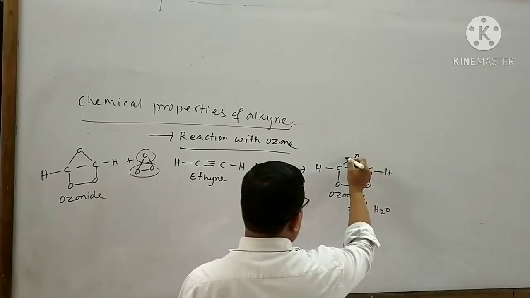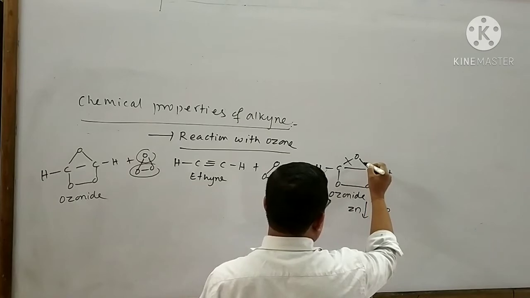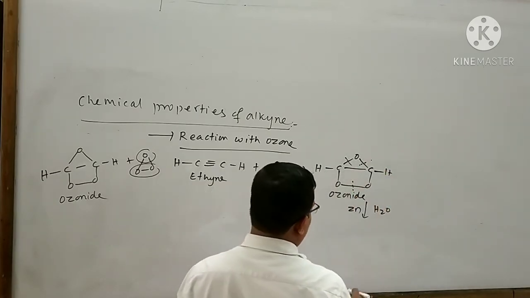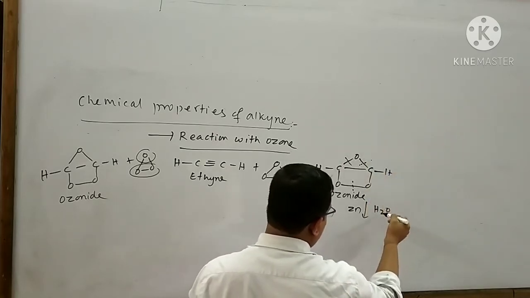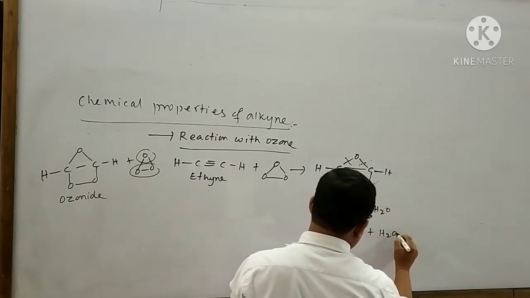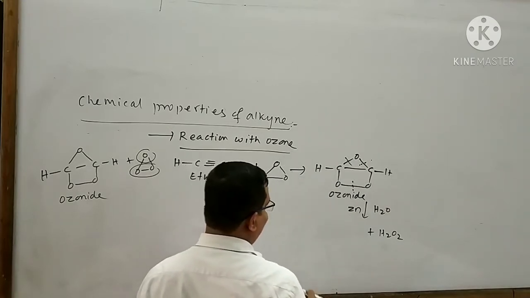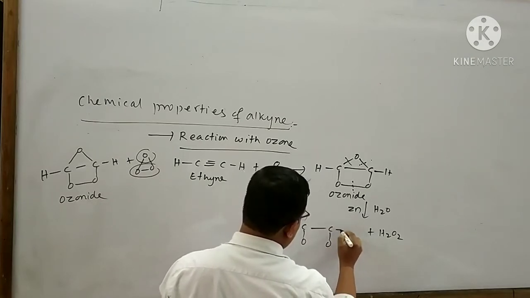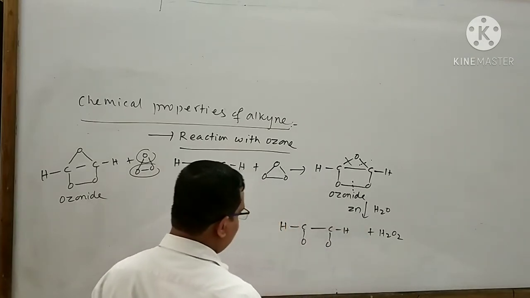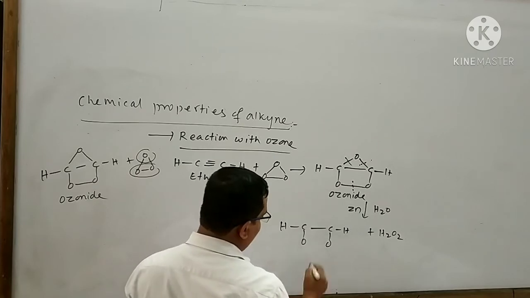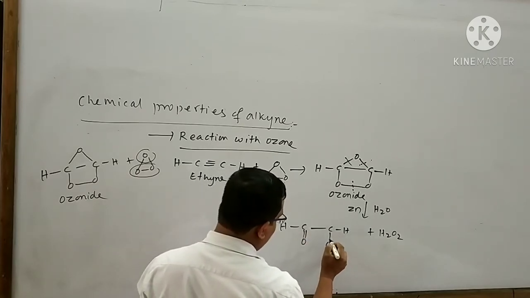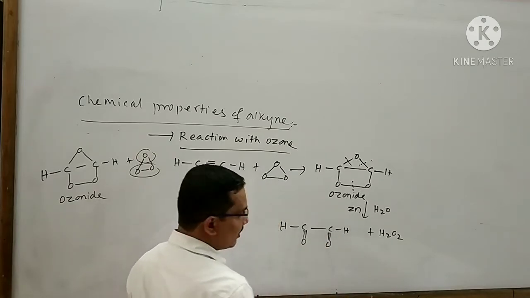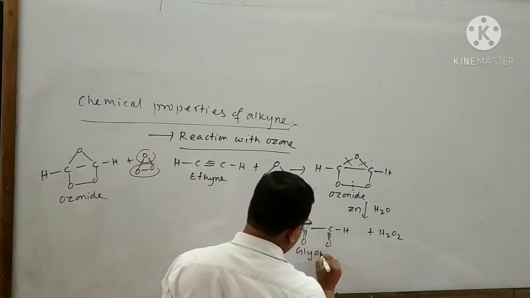I can break this bond like this. Also, I can break this bond, and also I can break this bond. As a result, this part will attach with the water to form H2O2, and I can write the rest part like this. This is the rest part. To form a stable product, it is bound to give a double bond here and also a double bond here. The name of this compound is said to be glyoxal.